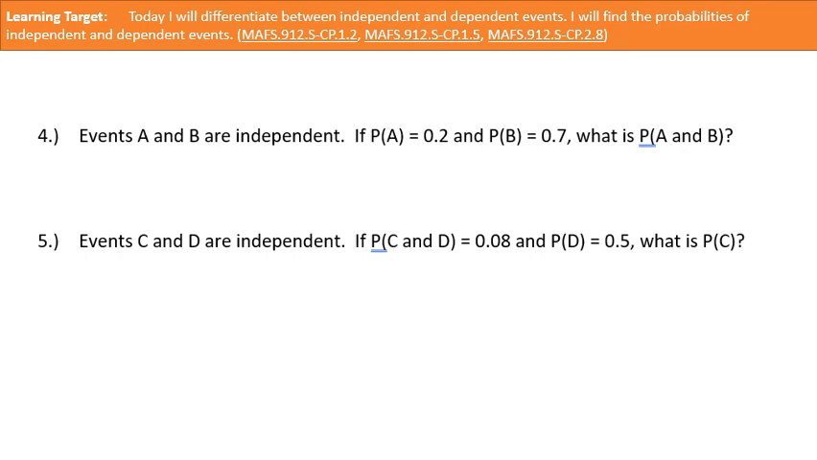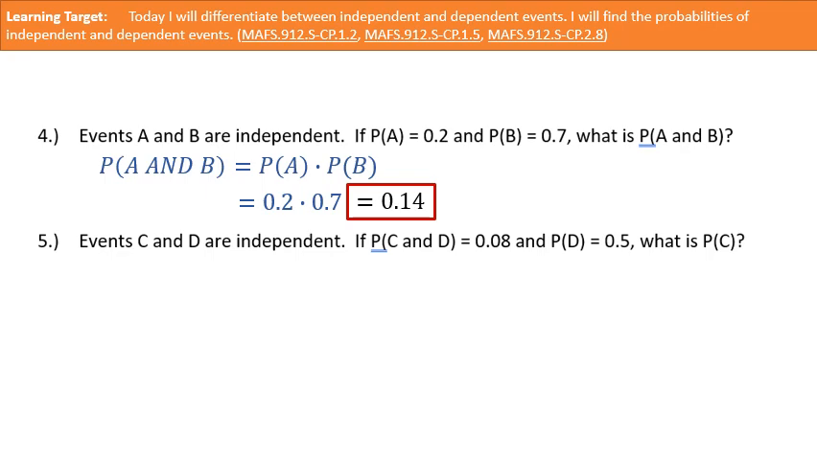So let's think about what we know from the very beginning in our notes. Probability of A and B is equal to what? Multiple events means we multiply. So it's the probability of A times the probability of B. Well, they tell us, what is the probability of A? That's 0.2. What is the probability of B? That's 0.7. So all we have to do is multiply 0.2 times 0.7. Grab your calculators.